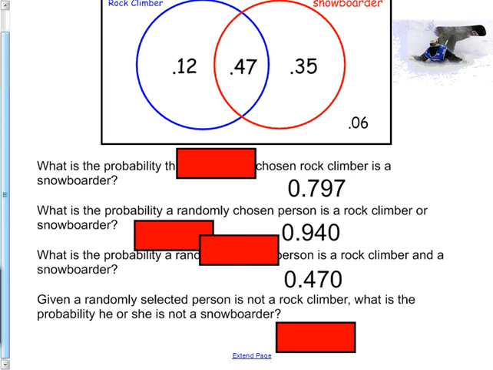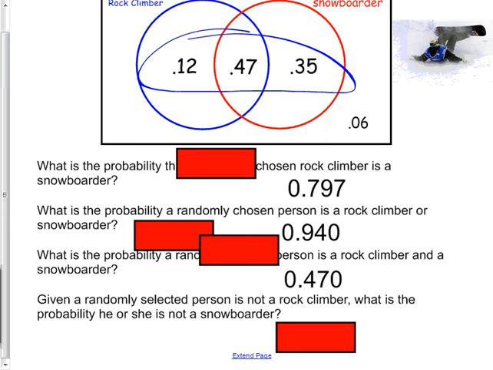Okay, the question does say or. Do you agree? And it doesn't say given, right? It's a randomly chosen person. So as soon as they say or, and it's not a given question, then all you have to do is add these up. That's it. Now you may have a follow-up question after that. Please ask. But that's how you do that problem. If you want to change the problem, then we have to obviously do it differently.